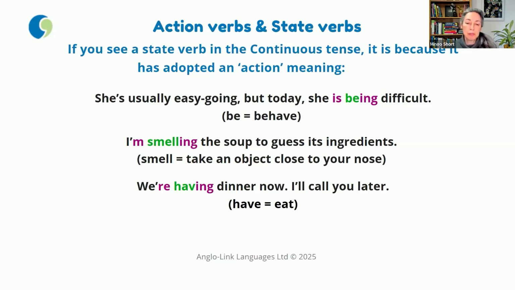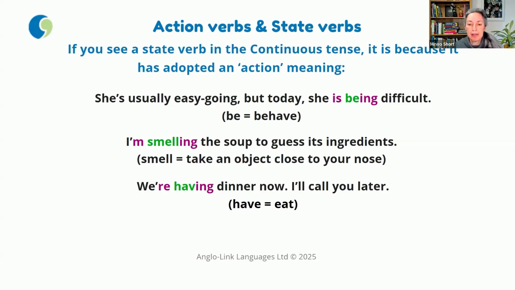Next one, for example, I'm smelling the soup to guess its ingredients. This is not about the smell of the soup, it's about your action doing this, taking this object to close to your nose. That now it has an action idea, action meaning. And now we can put it in the continuous tense. I'm smelling this soup. And my last example, we're having dinner now, I'll call you later. Again, this is not the original idea of have, the main idea of have, but have meaning eat here, and that's why it's changed its meaning to an action verb. Now it can go in the continuous tense.